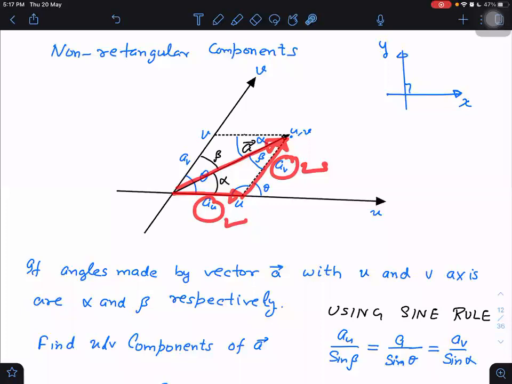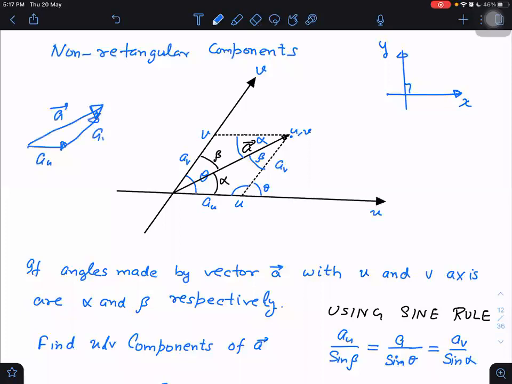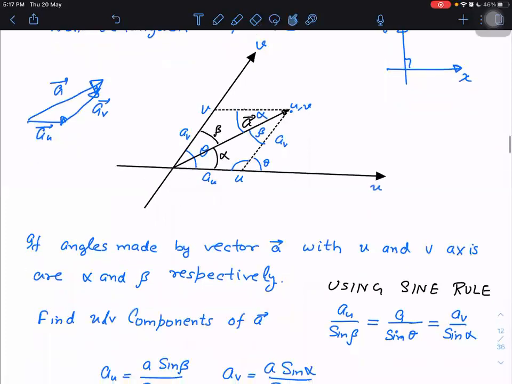Hello? Yes, sir. Sir, once explain again. This is a vector A. I am drawing it here. Can I say this vector is made up of two parts? A is the resultant of two vectors. One is AU and another is AV. If I add those two vectors, then I get the resultant vector A. Yes, sir.